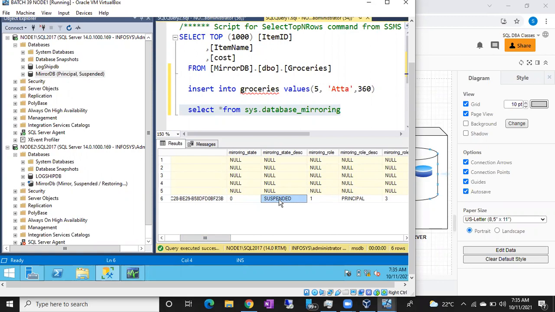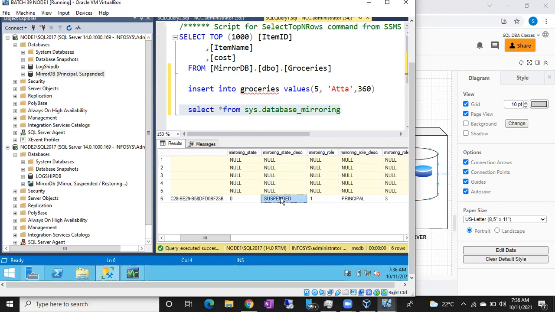So you have to work out what the problem is, what the issue is. Now you know the solution. Sometimes it will be paused, and sometimes there might be a different issue. You have to fix the issue and make sure it is showing as synchronized state. For synchronous mirroring, it has to show synchronized state. For asynchronous mirroring, it should be synchronizing state, so don't think synchronizing state means it's an error. If your mirroring is configured as asynchronous, then it will show as synchronizing.